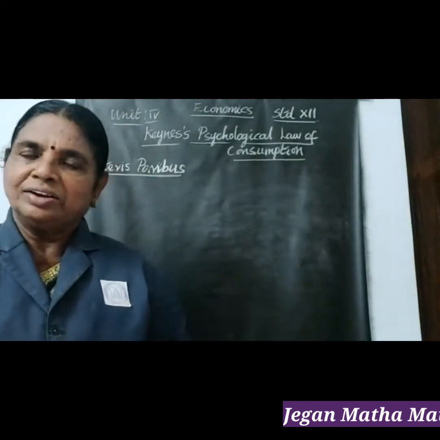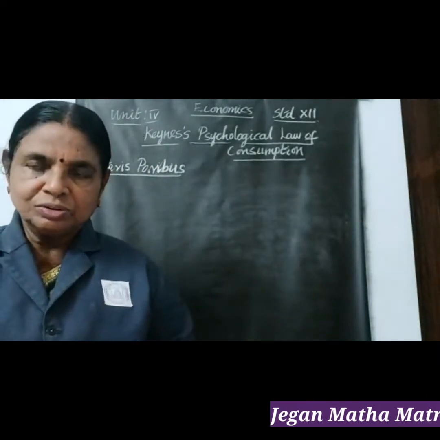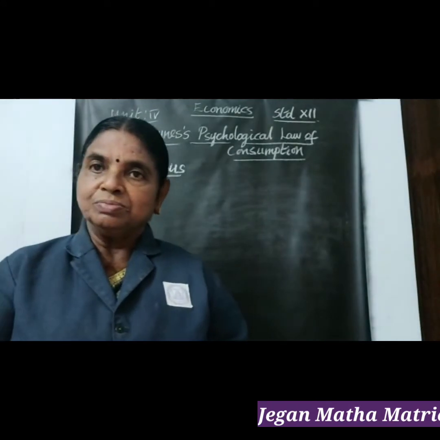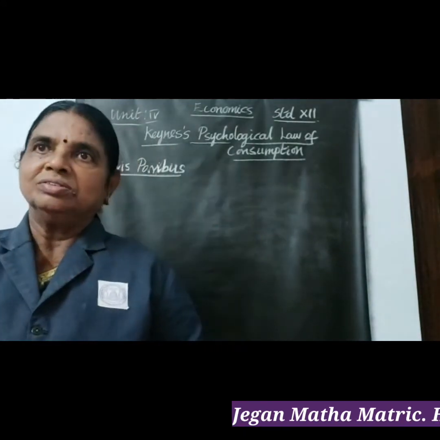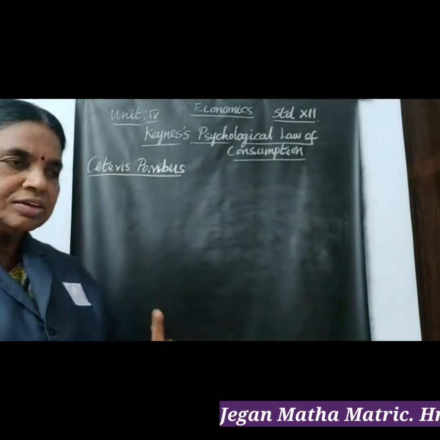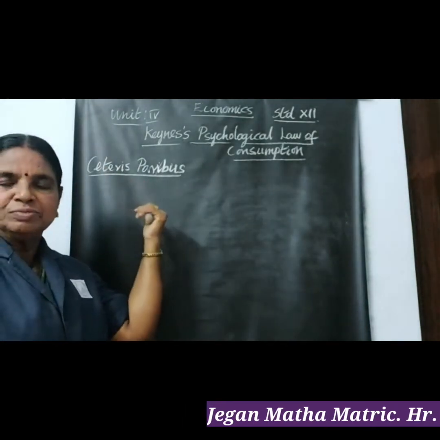What are the other variables? Population growth, distribution of income, the consumer's preference, taste, habits, and so on. So that is the first assumption.